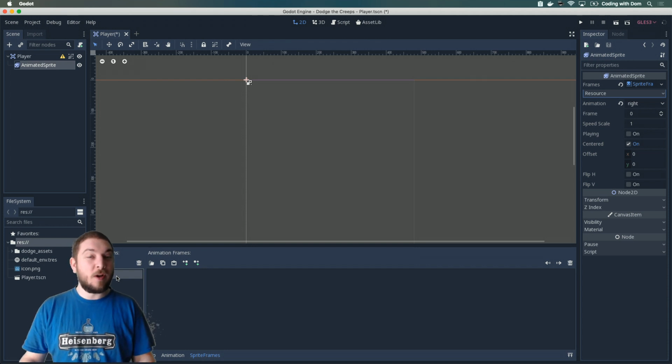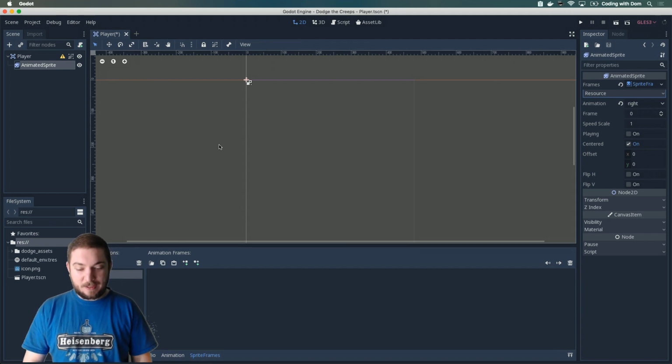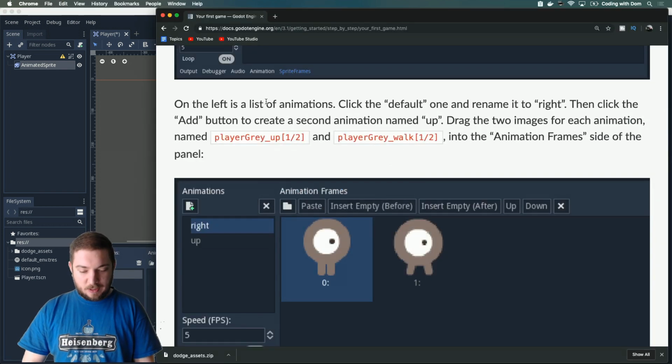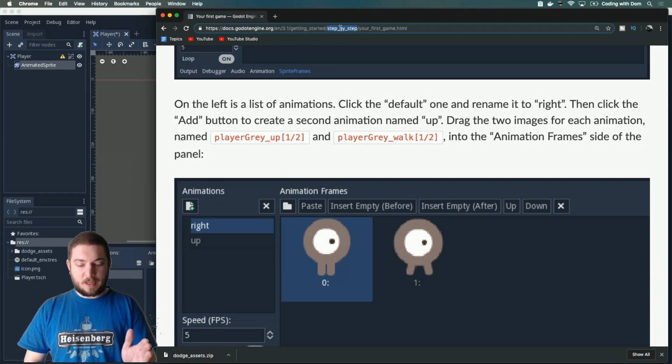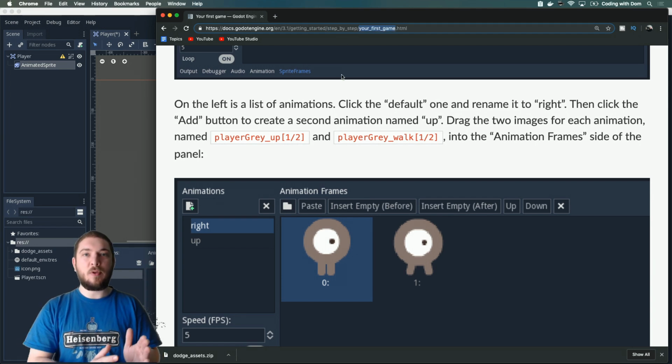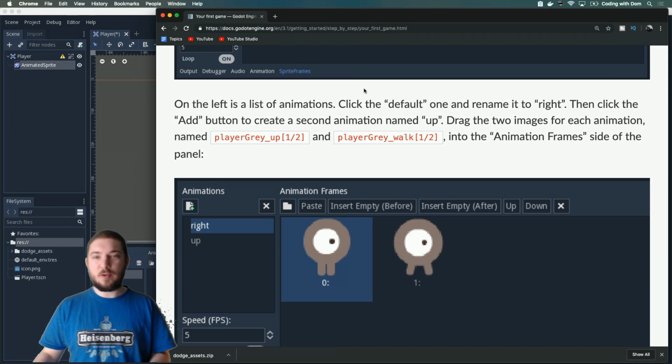If you're wondering what's going on and you have no idea what we're doing, we're basically building a game with the Godot engine. You can find a link to this on the interwebs. Just download it, and then we're doing this guide, docs.godotengine. You'll find a section on the left of the website called Step by Step, and inside there, there's a thing called Your First Game. Just in case you're joining.